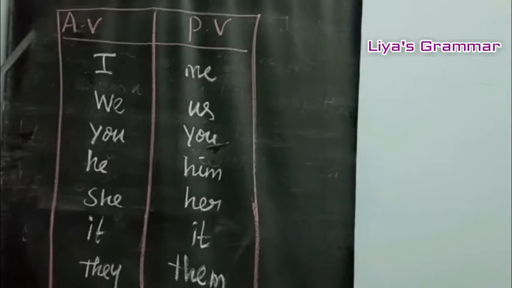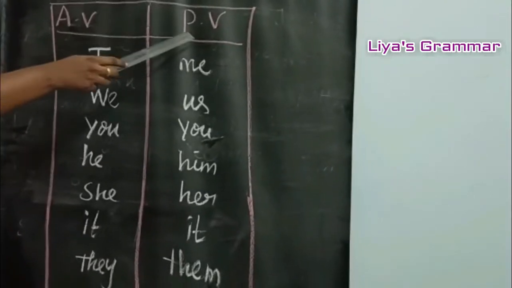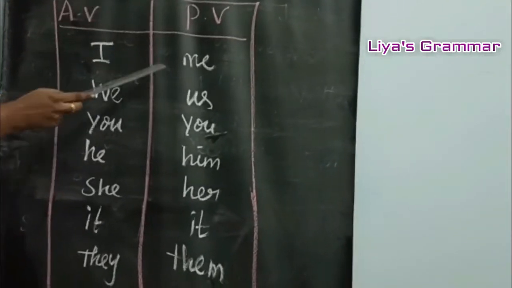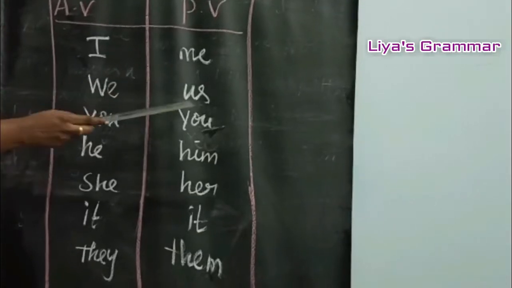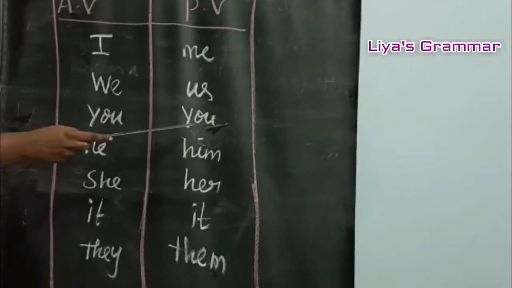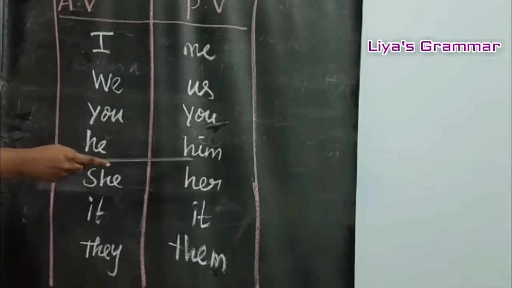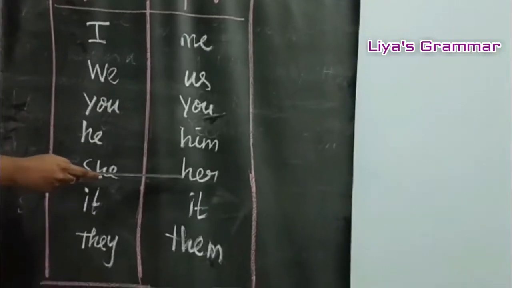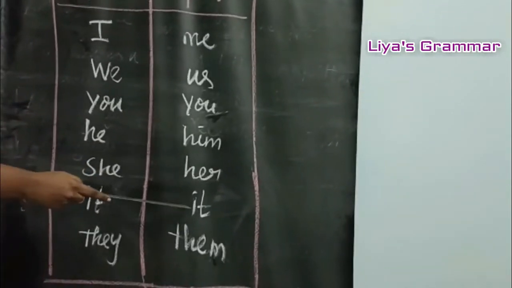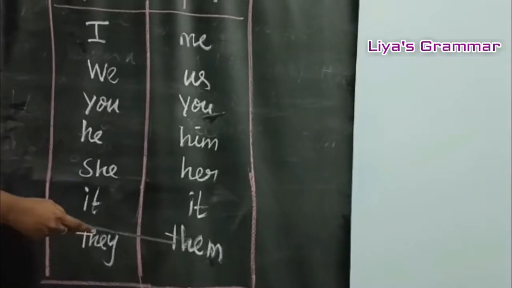Change of subject. This is active voice, this is passive voice. I changes into me, we change into us, you change into you, he changes into him, she changes into her, it changes into it, they change into them.